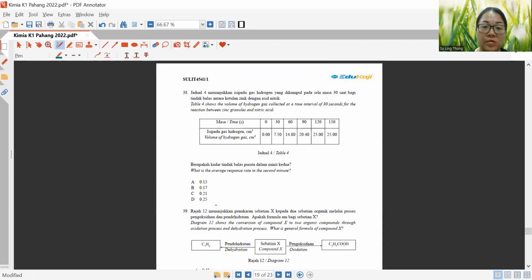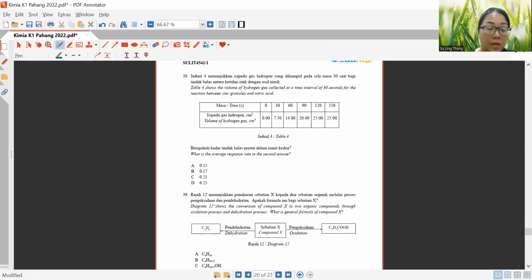Now, next, let's look at question 38. Table 4 shows the volume of hydrogen gas collected at a time interval of 30 seconds for the reaction between zinc granules and nitric acid. What is the average reaction rate in the second minute? If it is in the second minute, meaning you have to take the second and first reading.